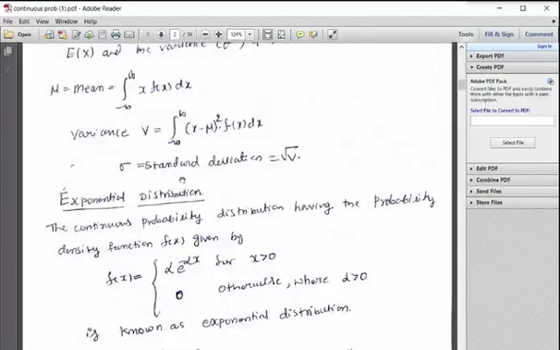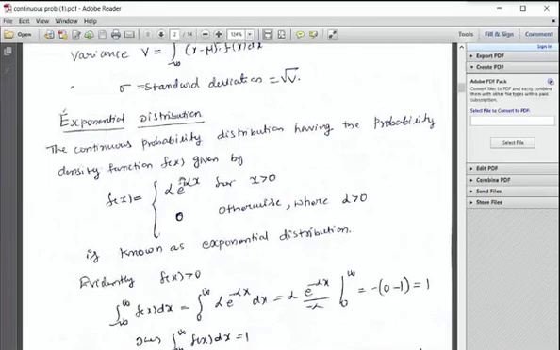Now, look at the exponential distribution. What is the definition of an exponential distribution?